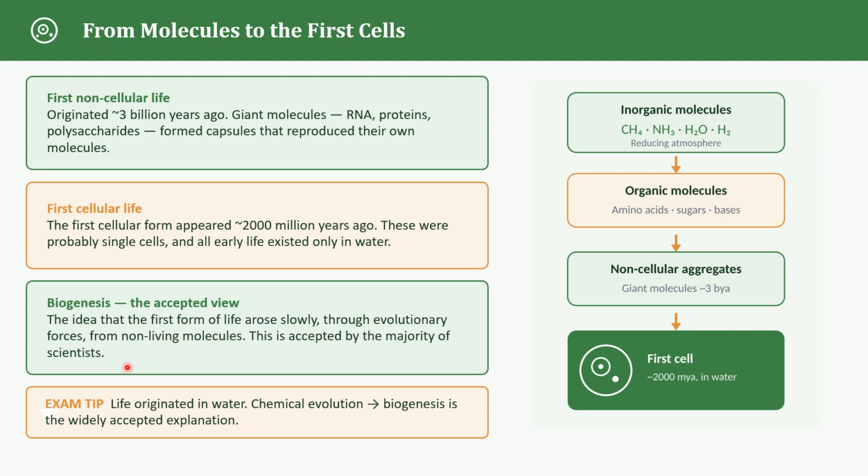Okay, so let's put the whole story together for you. The universe originated 13.8 billion years ago. Then galaxies and stars formed. Our Earth formed around 4.5 billion years ago. The early Earth was extremely hot. Then it cooled. Water vapor condensed and rainfall occurred and oceans were formed. Then over a long period, chemical evolution resulted in the formation of organic molecules.